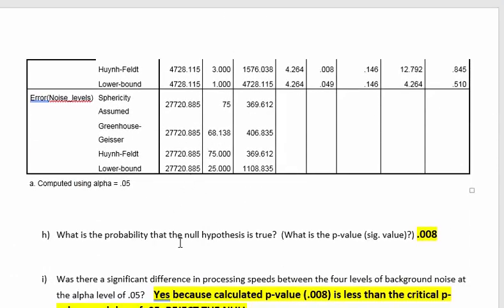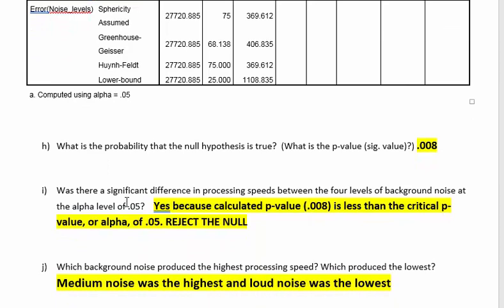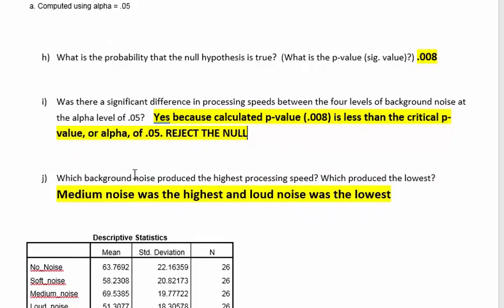So what's the probability that the null is true? That's your p-value, your sig value, and that's 0.008, which is less than 0.05. And we're going to reject the null, yes, because 0.008, that's what we call your calculated p-value. You had to go through all that work to come up with this p-value versus the alpha or the critical p-value, which is 0.05. So we're going to reject the null and say, yeah, there is a significant difference somewhere between those repeated measures.